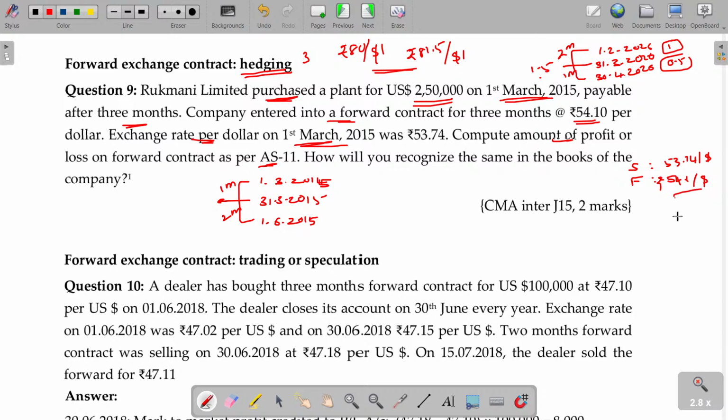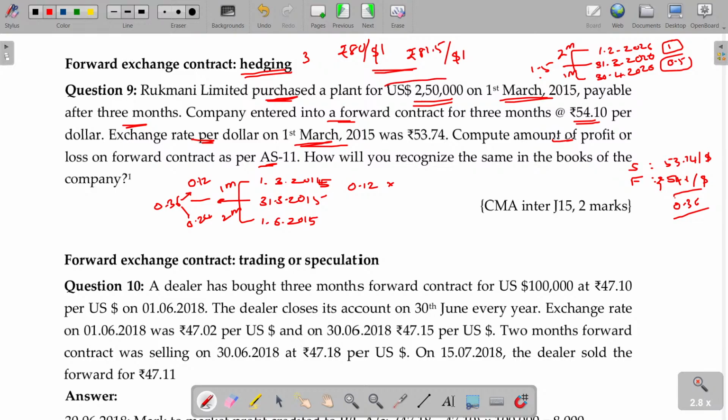Come on, tell me. What is the excess amount you pay over the 3 months period? 0.36 per dollar for the 3 months. Then for the first month it is 0.12. For the remaining period it is 0.24. Is that clear? 0.12 should be debited in the P&L account of the current year. The remaining will be debited in the next period.